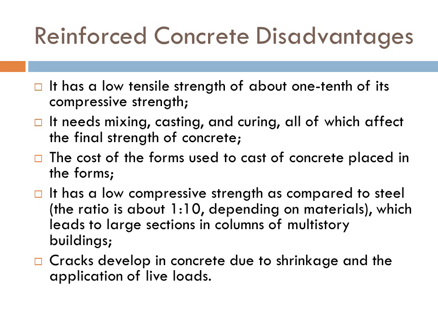The cost of the forms used to cast concrete is another disadvantage. It has a low compressive strength as compared to steel. The ratio is about 1:10 depending on the material, which leads to a large section in columns of multi-story buildings. Cracks develop in concrete due to shrinkage and applications of live loads.